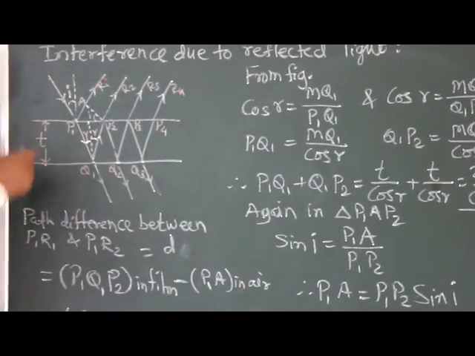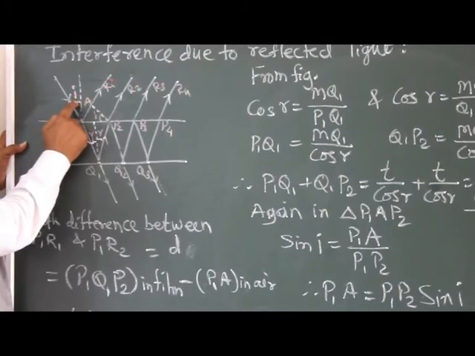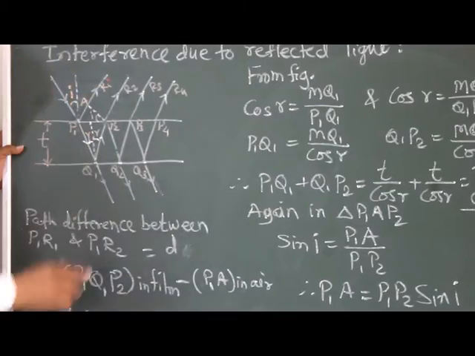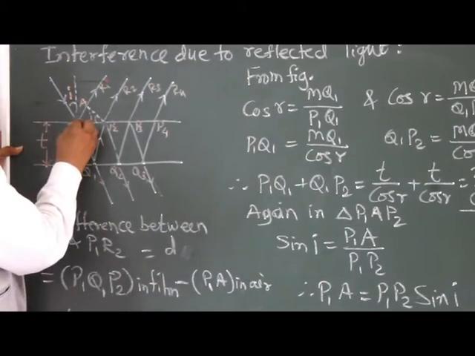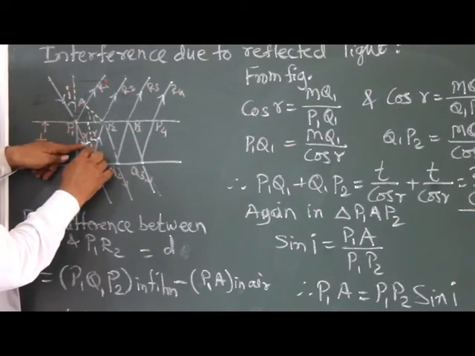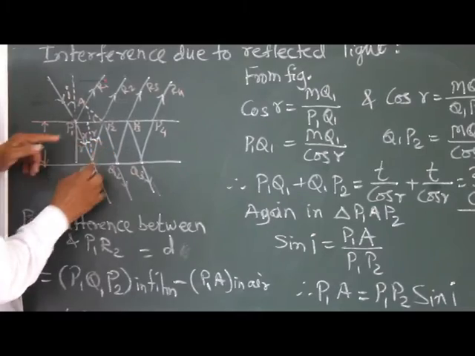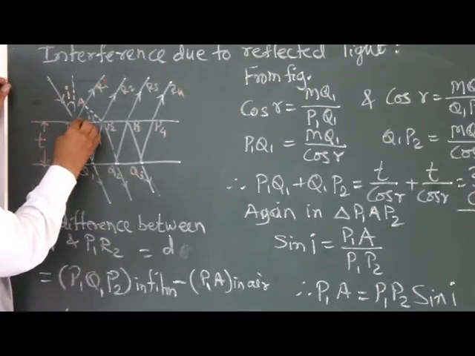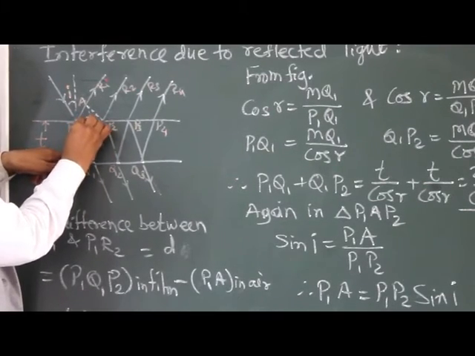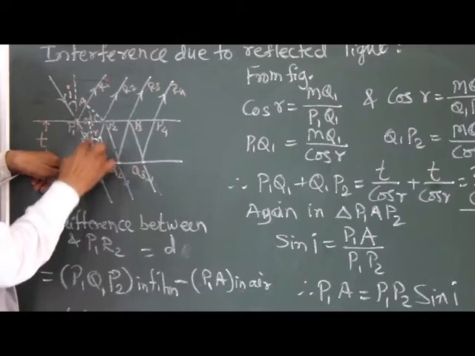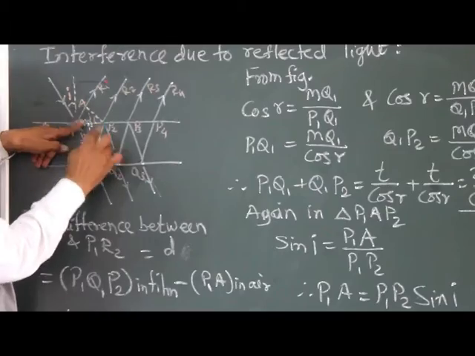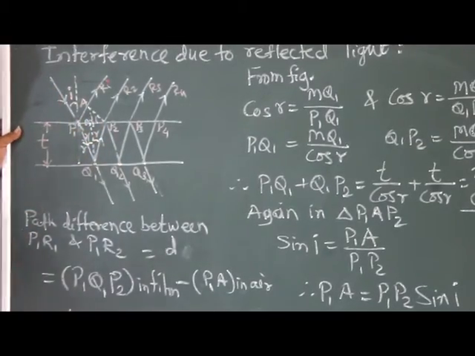Again, a few more things. When the ray is incident, this is the angle of incidence with the normal. Similarly, this angle will be i, this is i, this is also i. When the light gets refracted here, this is the angle of refraction r. So this will be the angle of refraction, and at the point P1, Q1 and here I say M, the angle P1Q1M is r. Similarly, the angle P2Q1M is also the angle of refraction r.